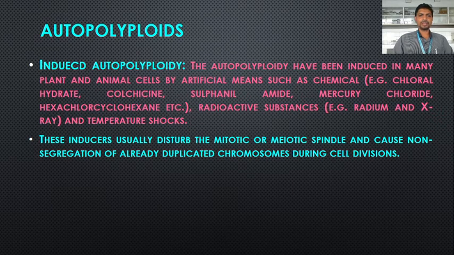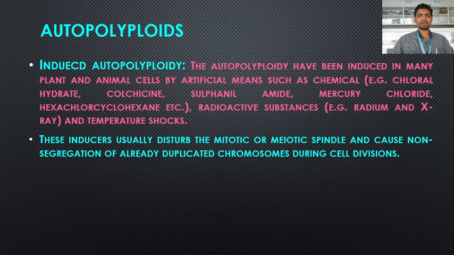These inducers usually disturb the mitotic or meiotic spindle and cause non-segregation of already duplicated chromosomes during cell division. So how has autopolyploidy been induced in plant and animal cells? These chemicals and radioactive substances are what we call inducers. They disturb the mitotic or meiotic spindle fiber formation and cause non-separation of already duplicated chromosomes during cell division.